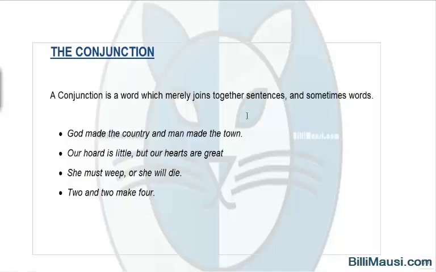Hi, in this video we will learn conjunctions and their classifications. In simple terms, conjunction is a joiner. It connects parts of a sentence. So let us see the definition.